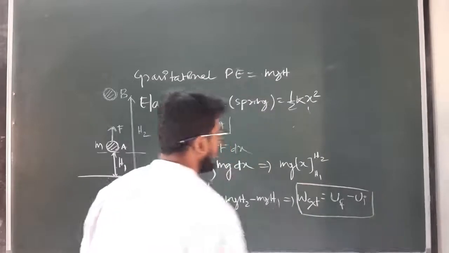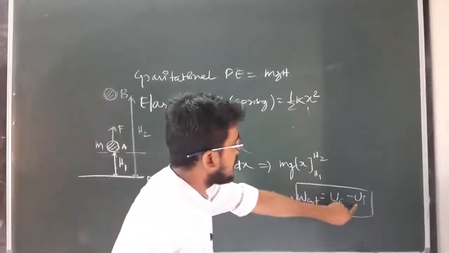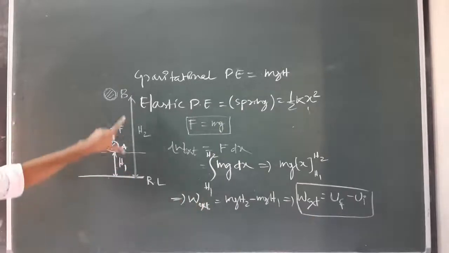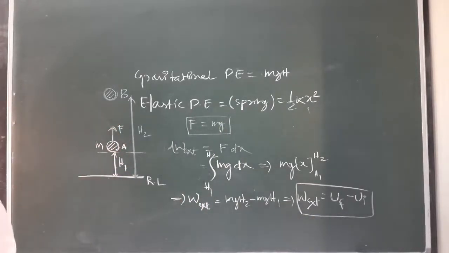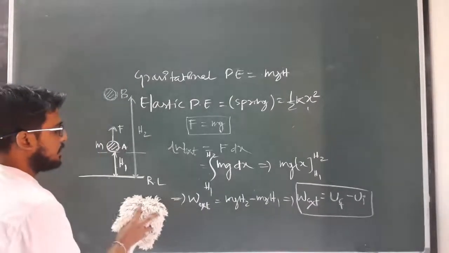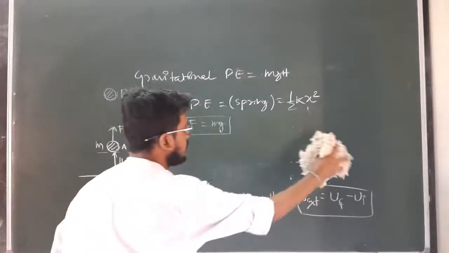Clear? So if we put h1 as 0, it becomes work done by external force equal to mgh2, or simply mgh. Clear? So here we can write that the work done by external force is equal to U final minus U initial.